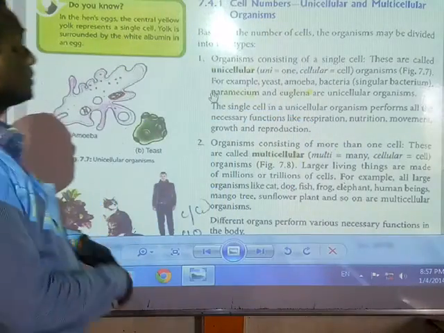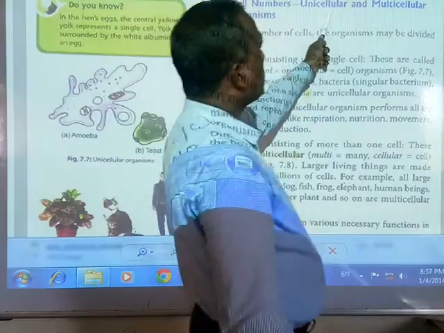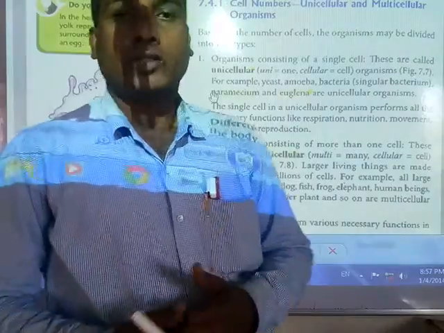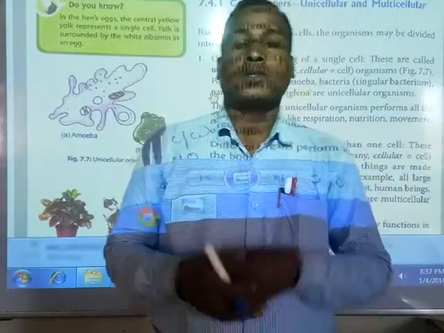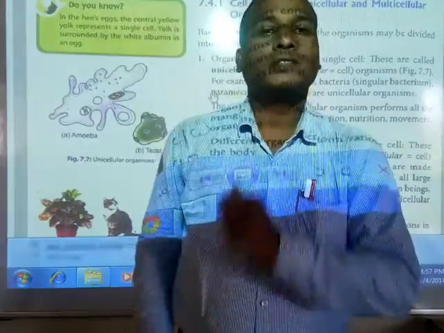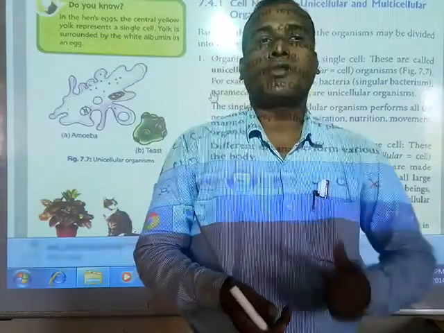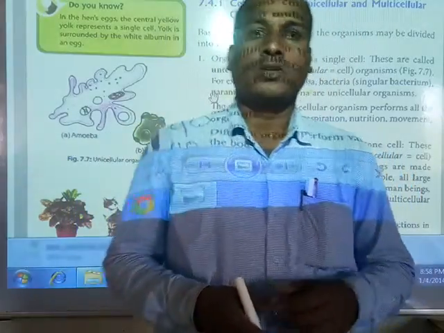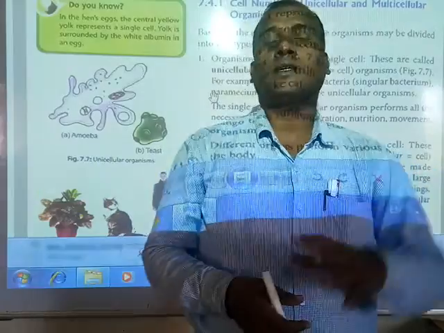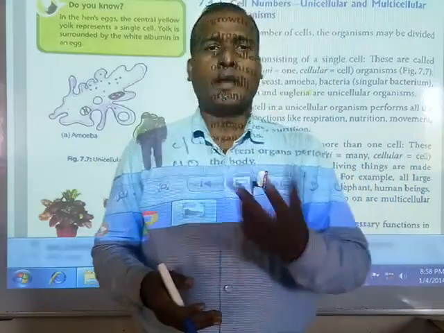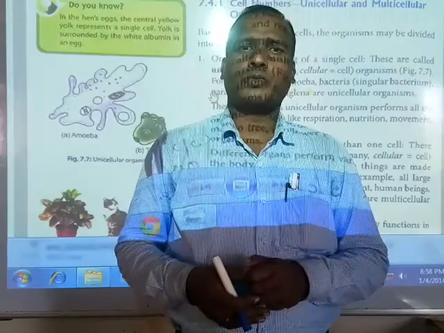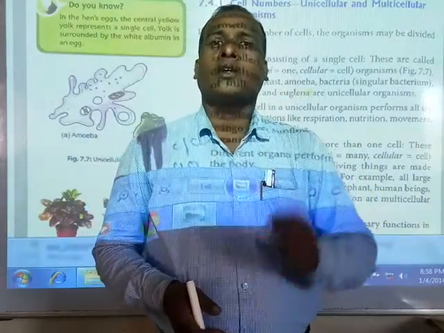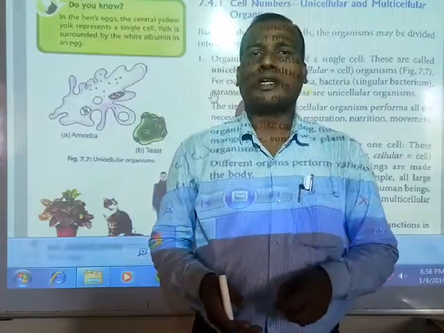Okay, friends. Now, cell numbers: unicellular and multicellular organisms. First of all, we will discuss how many cells there are in an organism. Some organisms have only one cell, and that is called unicellular. In the microorganisms chapter, chapter 2, you studied protozoa, like amoeba. Protozoans are unicellular, having only one cell.